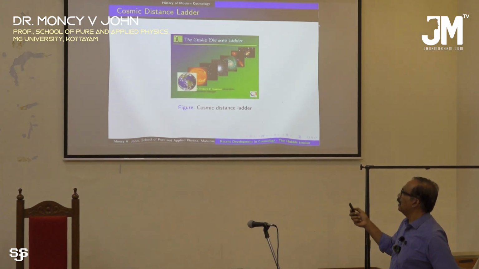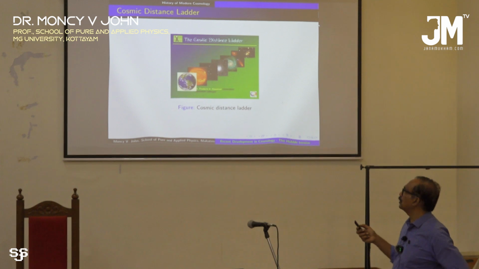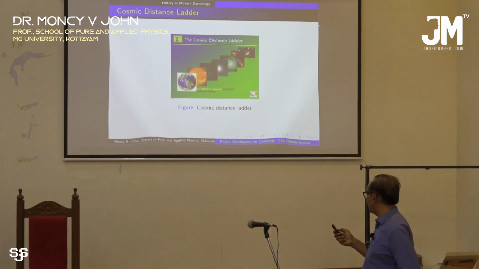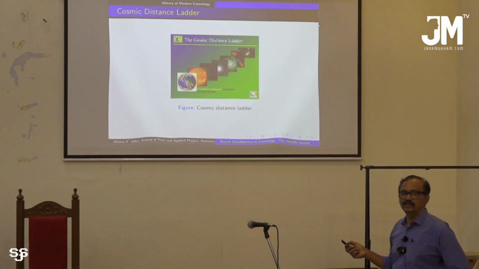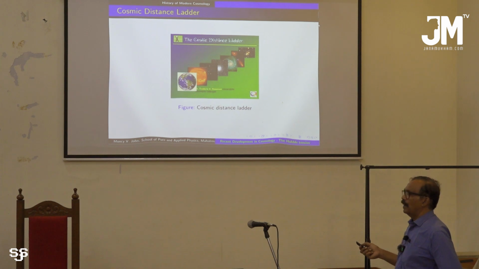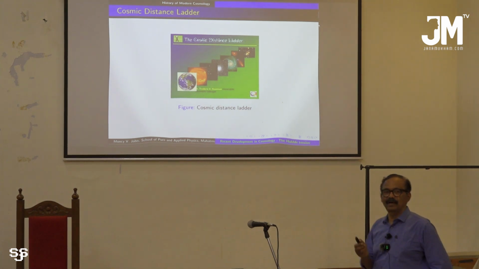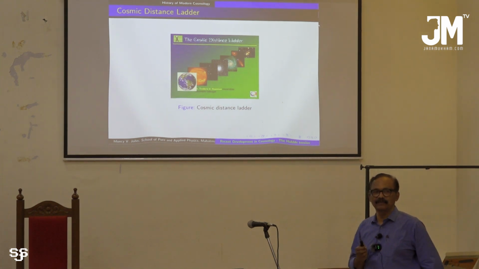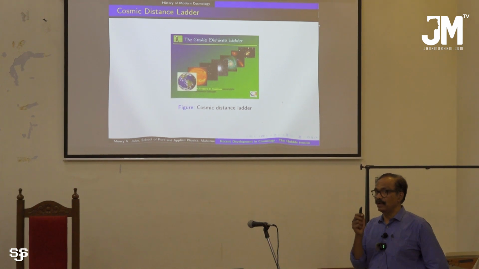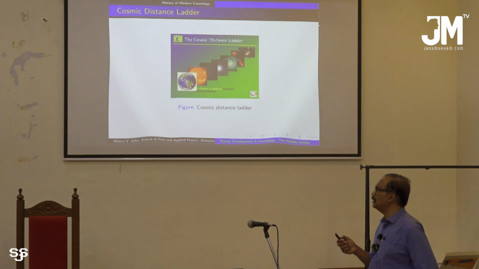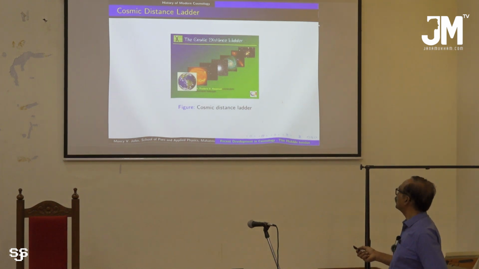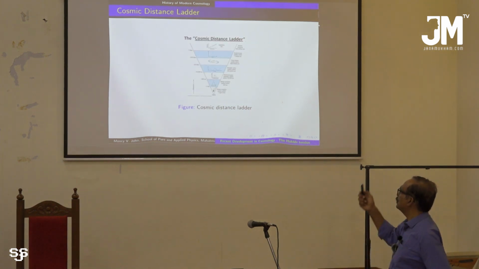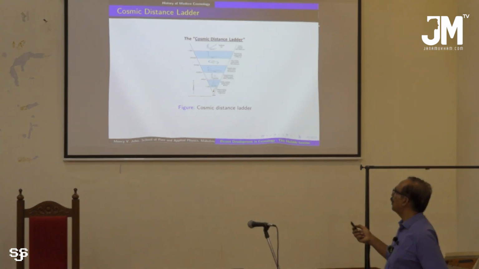Such a thing is usually referred to as a cosmic distance ladder. Various techniques are devised to measure distances. For us to believe what is being said by cosmologists, that should be based on accurate data. The measurement of distance is a very important aspect in cosmology. So this is just an outline of what this cosmic distance ladder means.